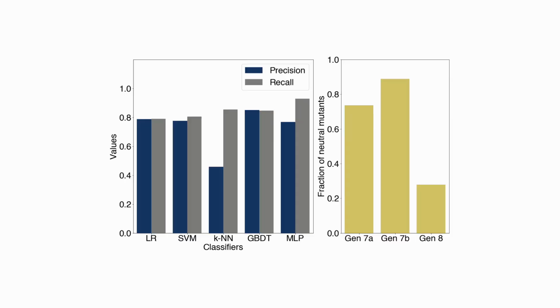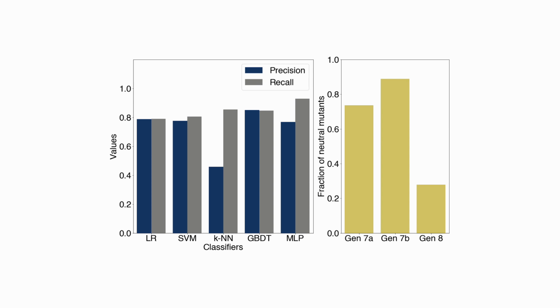Then we trained a number of models to classify sequences into neutral or not using data from generation 1 to 6. As you can see, all models perform relatively well, with the MLP model, or the multi-layer perceptron, having the highest recall. So then we chose to experimentally validate the performance of the MLP in combination with the in silico genetic processes. Generation 7A was made using only the in silico selection, mutation, and recombination, while Generation 7B also had the MLP model to select only sequences that are predicted to be neutral.